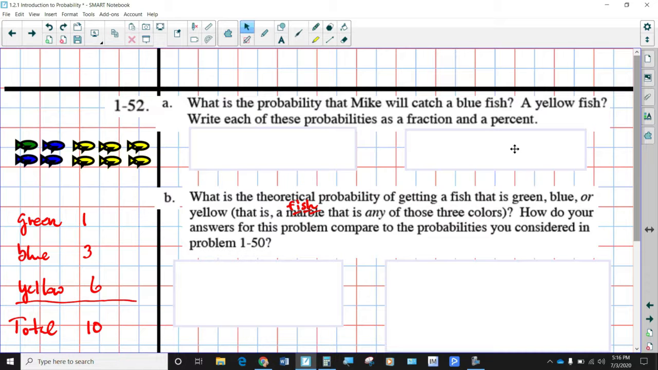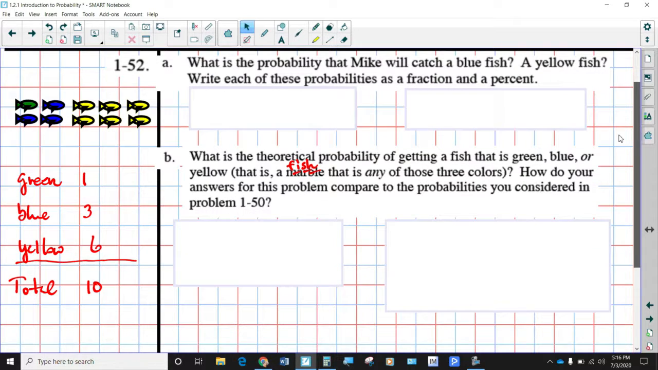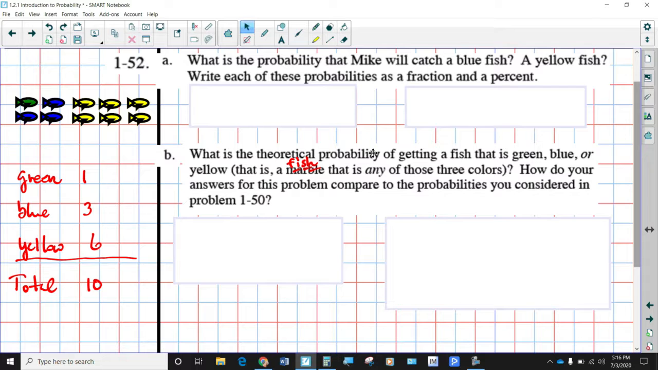And then after you've completed that, then what is the theoretical probability of getting a fish that is green, blue, or yellow? And I corrected this. That is a fish that is any of those 3 colors. How would you write that as a probability? How would you figure out the probability of that? Okay. So pause the video, go ahead and write down what you think are the correct answers for A and B, and then I'll share with you the answers that I have.